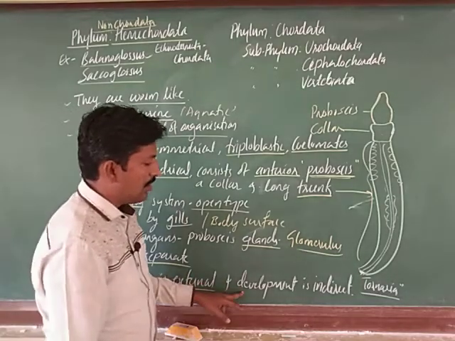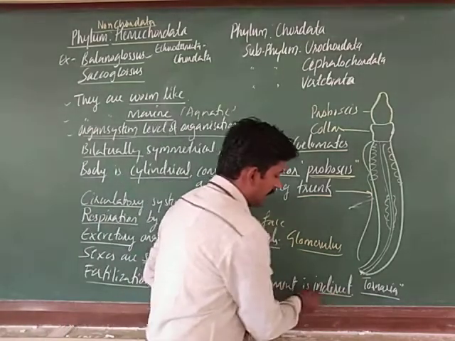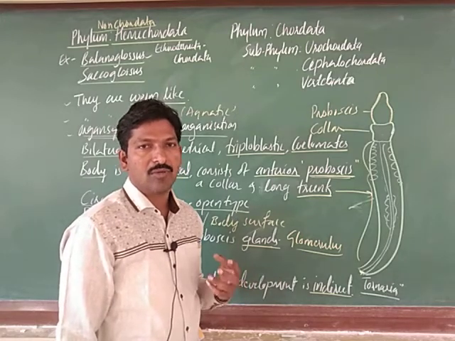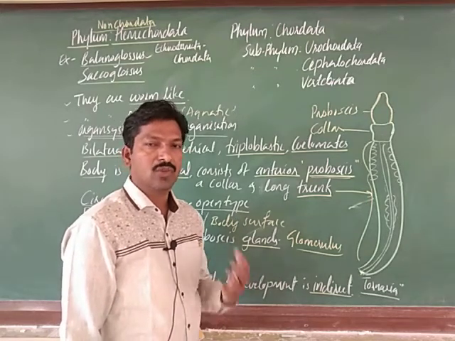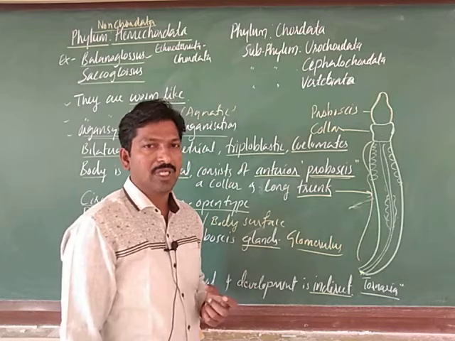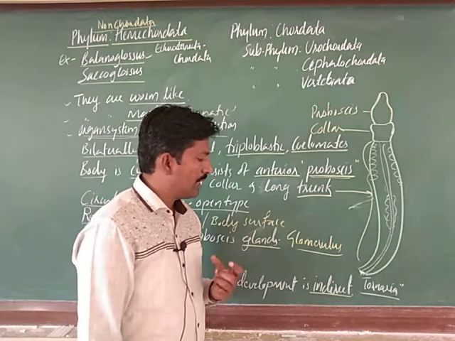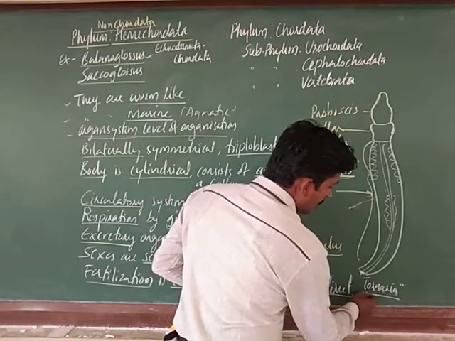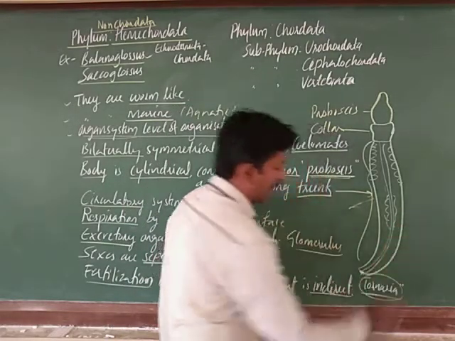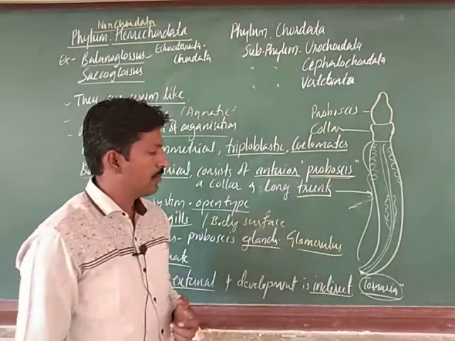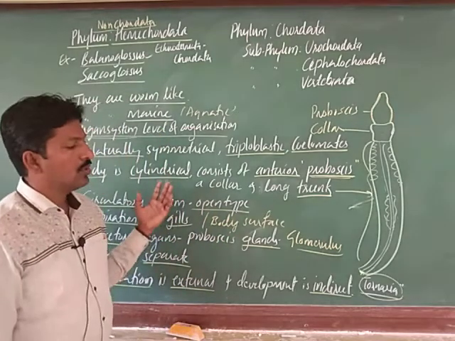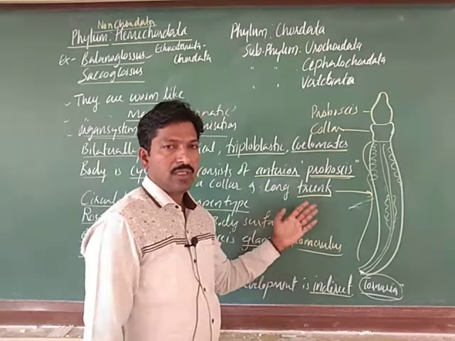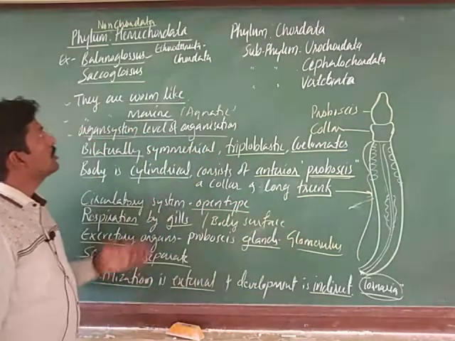Next, the development is indirect. Indirect means the fertilized eggs are not hatched directly into young ones. There is an intermediate stage, which we call the larval stage. The larvae are called tornaria. Tornaria larvae are present here in Hemichordata. These larvae develop into worm-like structures, which are referred to as adults, right. So, this is about the Hemichordata.